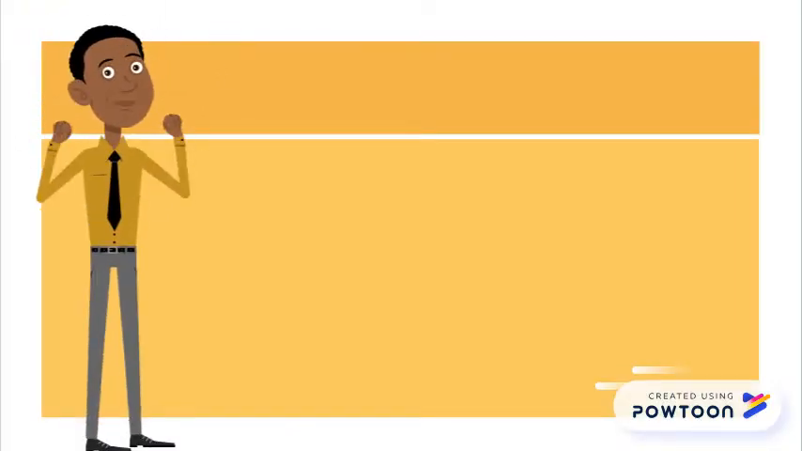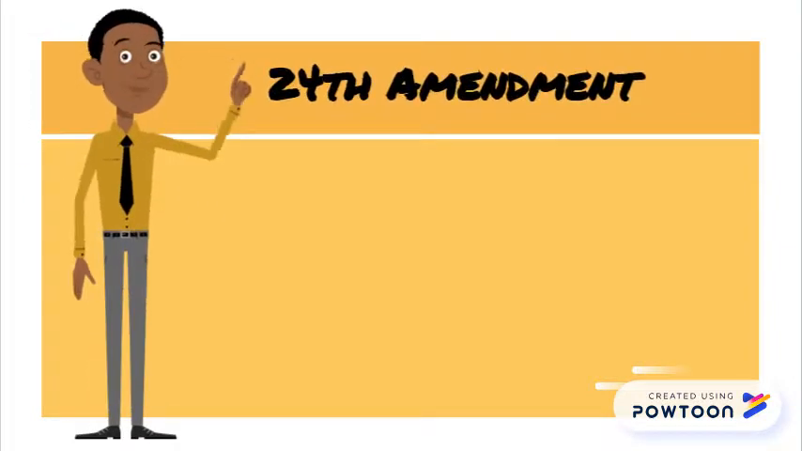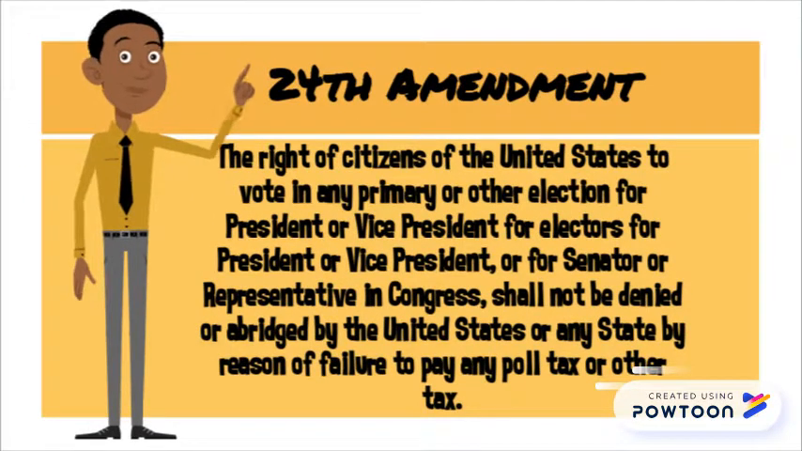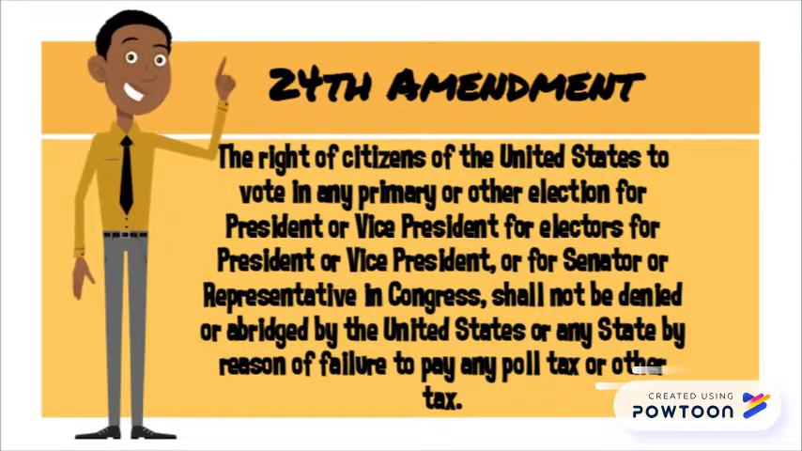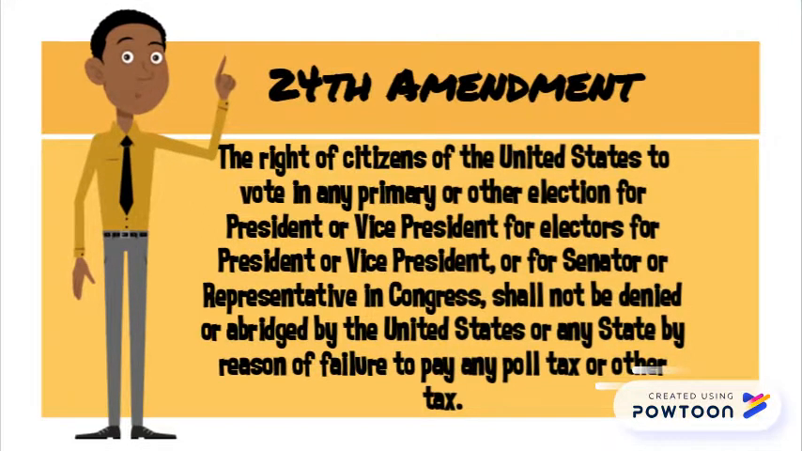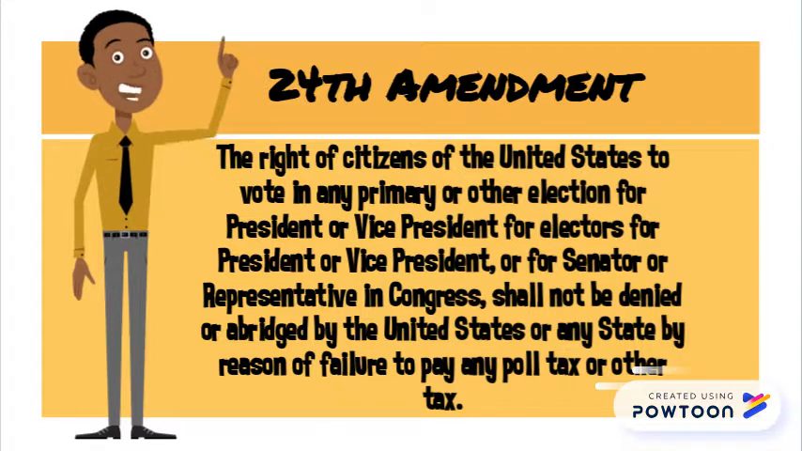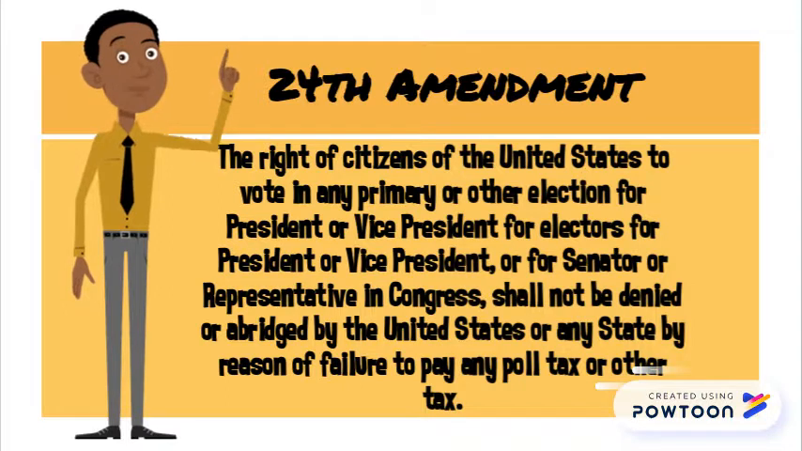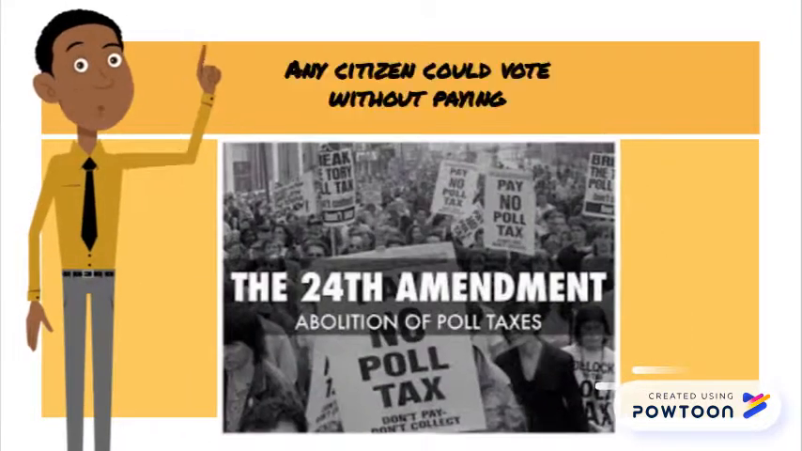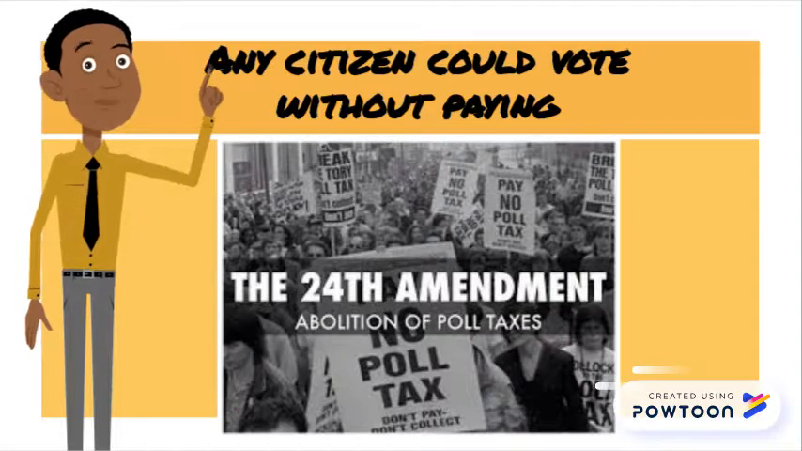Yay! No taxes on our votes, according to the 24th Amendment, which stated that the right of citizens of the United States to vote in any primary or other election for president or vice president, for electors for president or vice president, or for senator or representative in Congress shall not be denied or abridged by the United States or any state by reason of failure to pay any poll tax or other tax. This meant that any citizen could vote without having to deal with any tax.